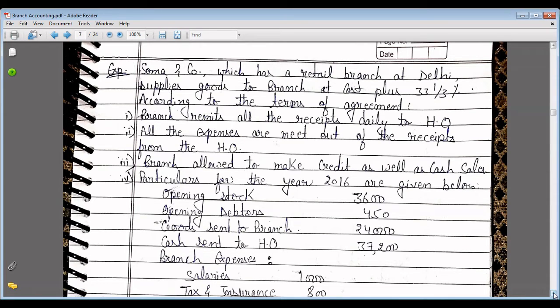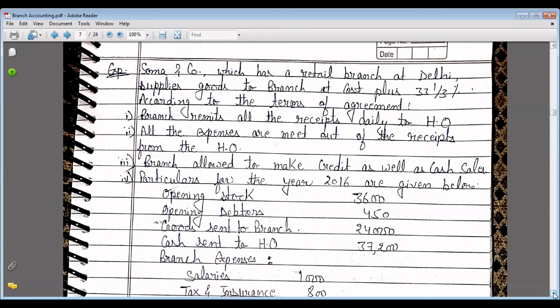Question: Soma and Company, which has a retail branch at Delhi, supplies goods to the branch at cost plus 33 1/3% or 33.3333%. According to the terms of agreement, the branch remits all the receipts daily to the head office. All the expenses are met out of the receipts from the head office. The branch is allowed to make credit as well as cash sales. Particulars for the year 2006 are given below.